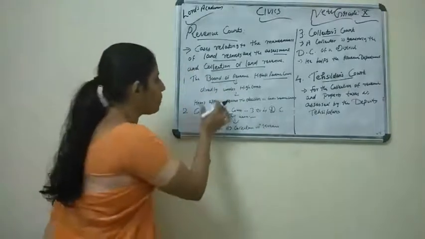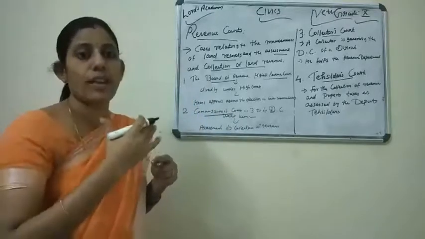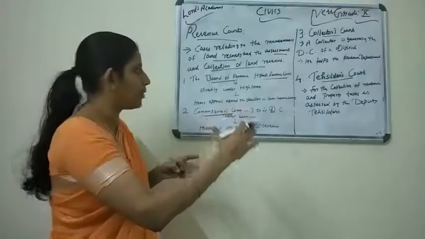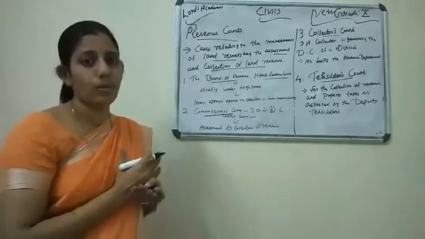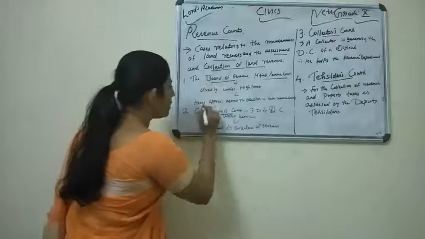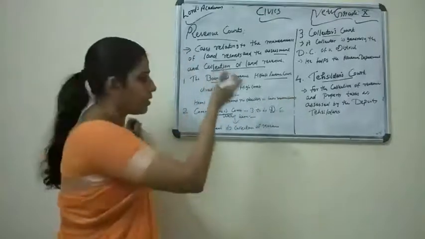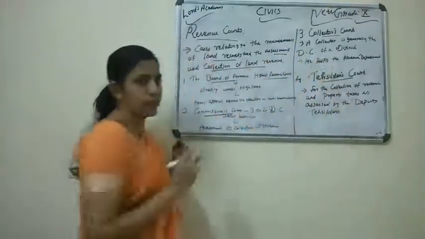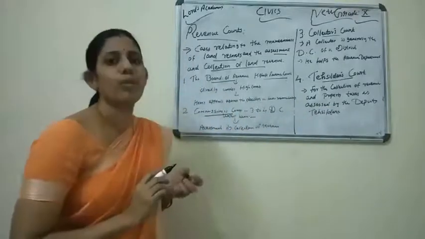And it hears appeals. Already we discussed in the civil court and criminal court, according to the hierarchical order, the higher court hears the appeal against the lower court. In the same way, the Board of Revenue is the highest revenue court, so it hears appeals against the decisions of lower revenue courts. Which are the lower revenue courts? Commissioner's Court, Collector's Court, Tahsildar's Court. So all these appeals are heard by whom? By the Board of Revenue.